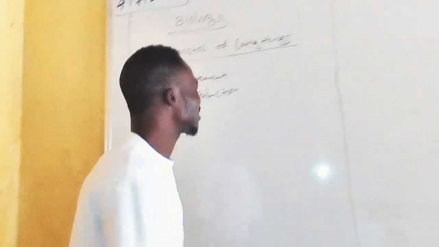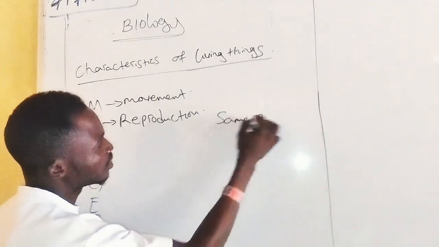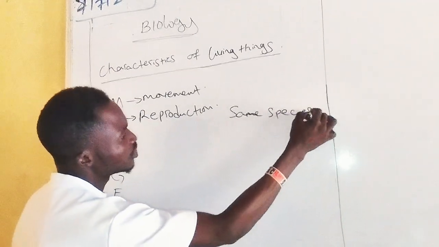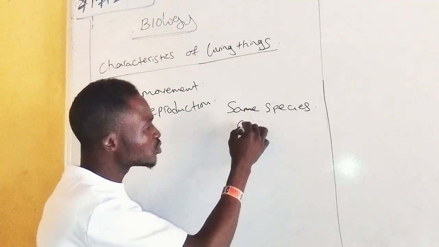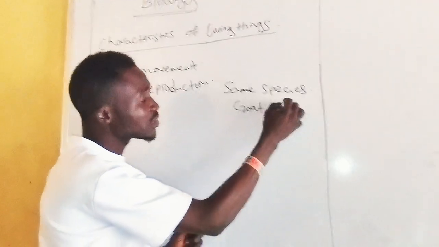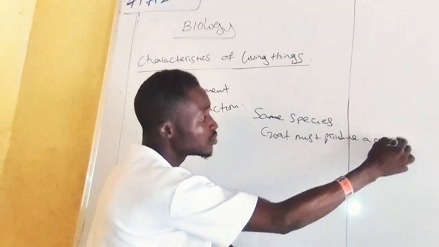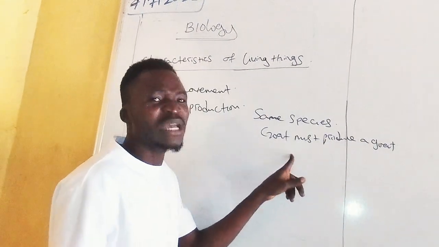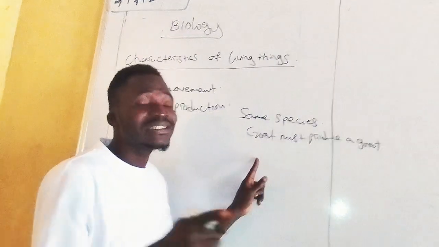What is the meaning of same species? This simply means that a goat must produce a goat. A lion can never give birth to an elephant. It is impossible because the genetic constituent is different.